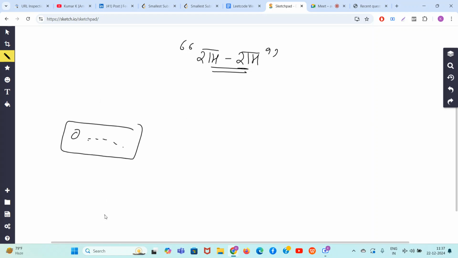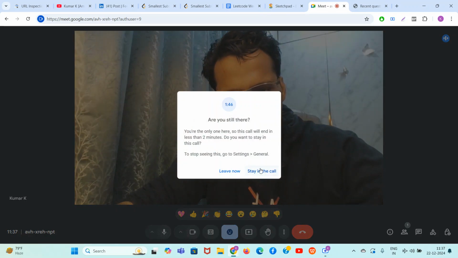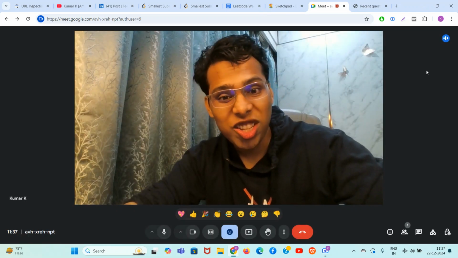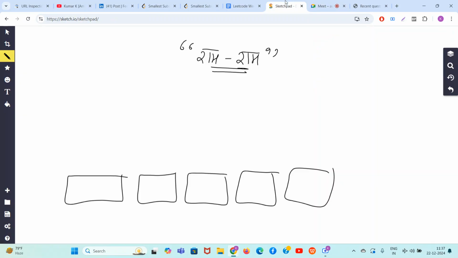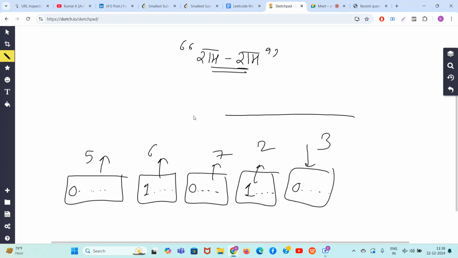Let's say there are many blocks like this. A binary string is nothing but blocks of 0 and 1, right? So guys, let's try to make many blocks and see what happens. Let's say some zeros are there, then some ones, then some zeros, then some ones, then some zeros. Let's say the sizes are 5, 6, 7, 2, and 3.